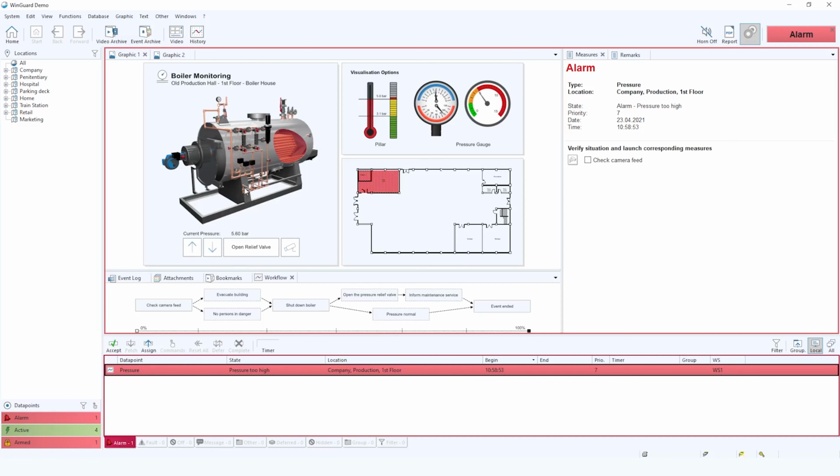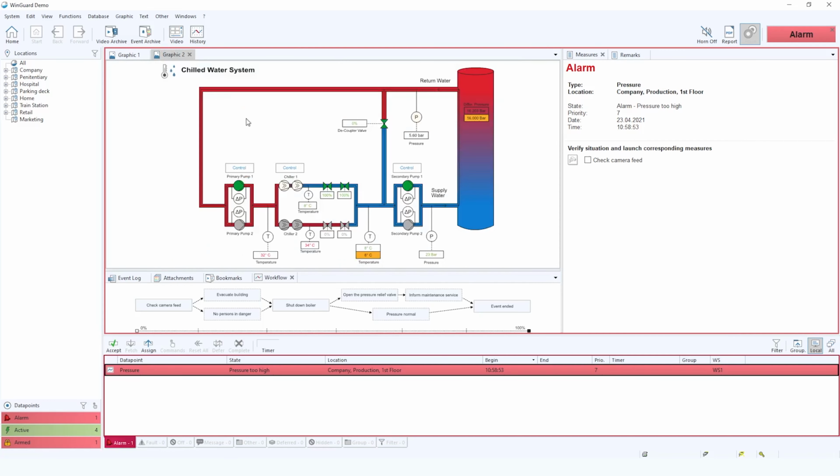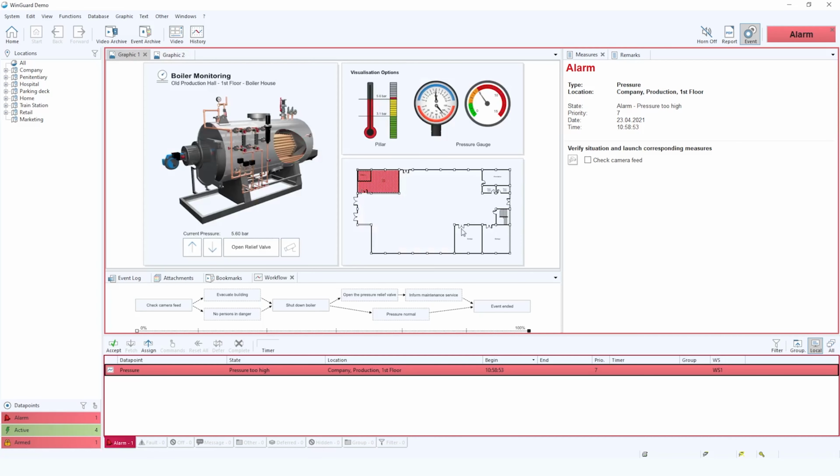The operator is immediately presented with a predefined schematic showing the area the alarm has taken place, an actual schematic of the boiler itself, and the pressure values indicated. There's also a secondary schematic, which is an engineering diagram that shows the actual valve and place that the pressure has exceeded. In this case, the operator would accept the alarm.